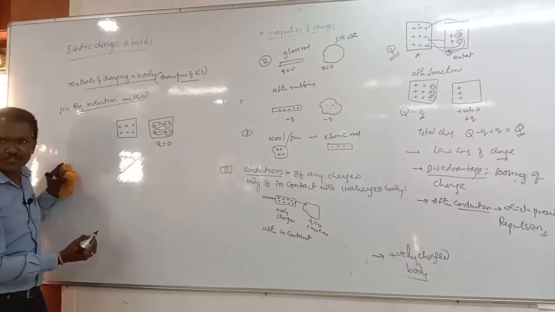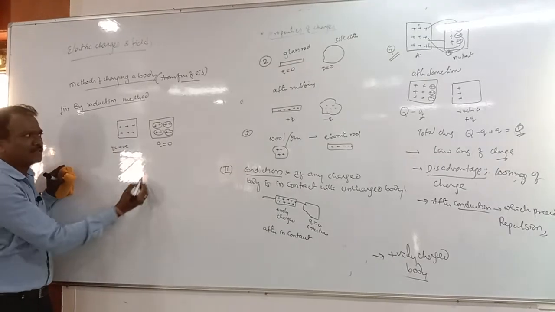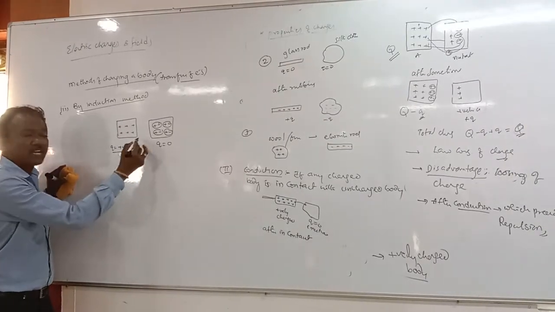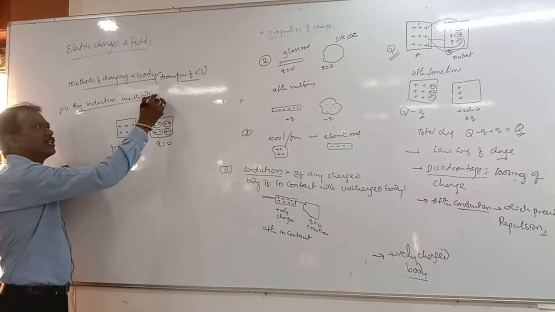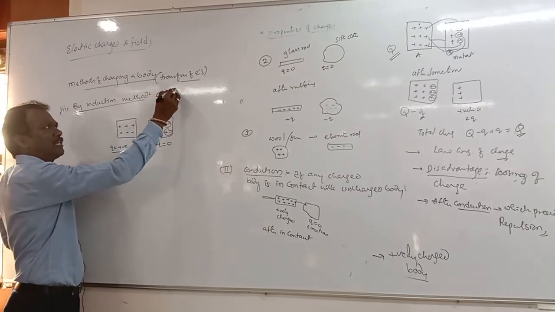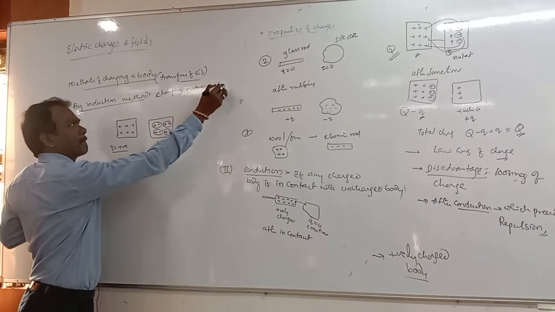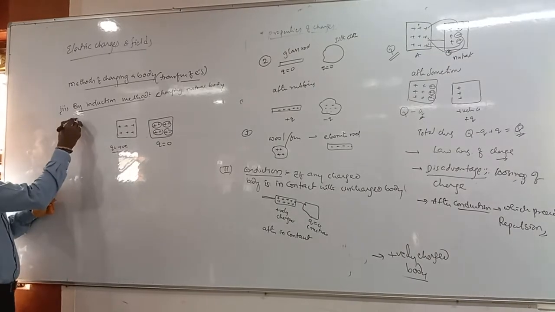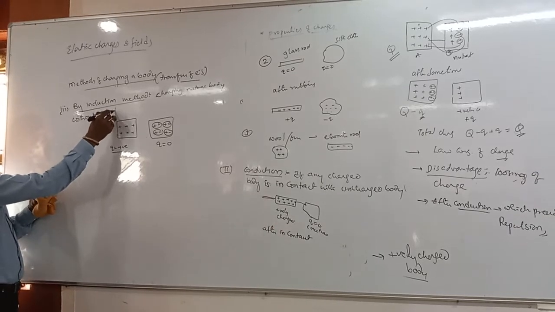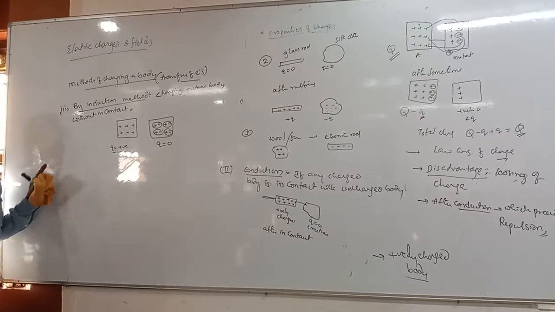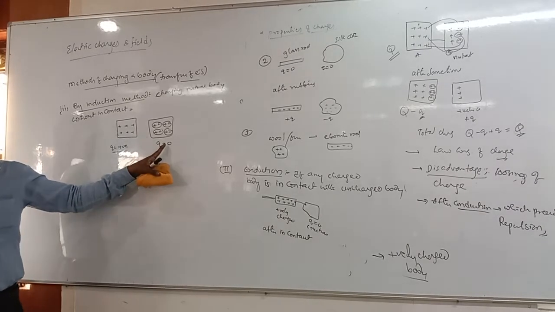The charge is equal to zero here. It is positively charged here, right? When we keep them near each other, without contact, it is charging a neutral body without contact. Without contact, we can get a charged body, right?